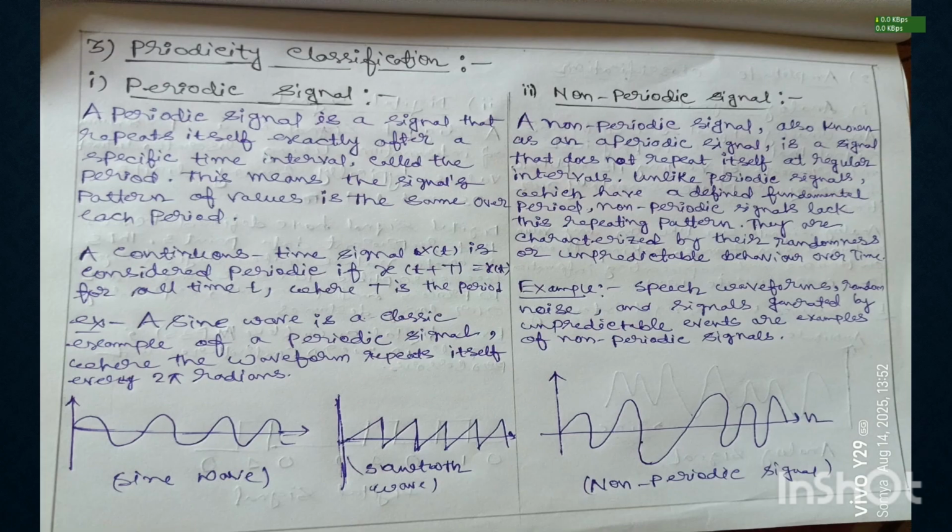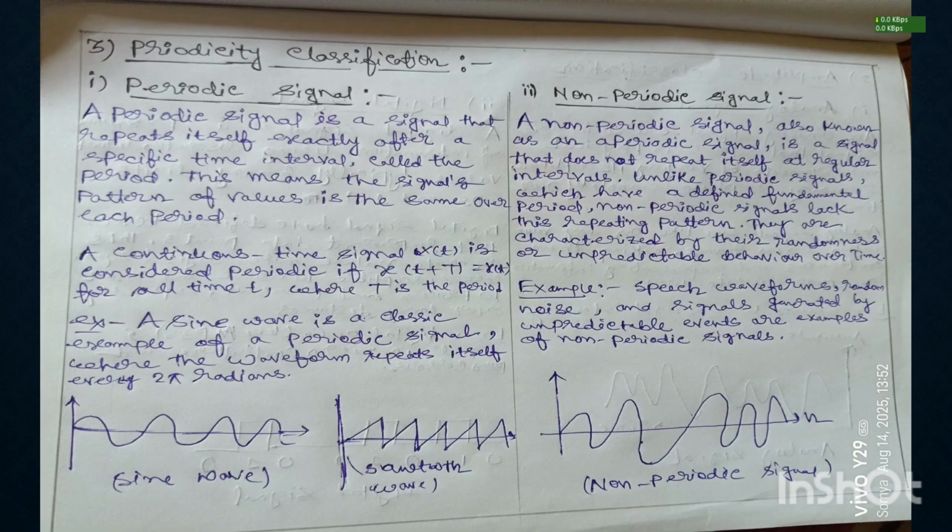Now, on the basis of periodicity classification, we can classify signals into two parts. One is periodic signal and another is non-periodic signal. Number one, periodic signal. A periodic signal is a signal that repeats itself exactly after a specific time interval called the period. This means the signal's pattern of values is the same over each period.